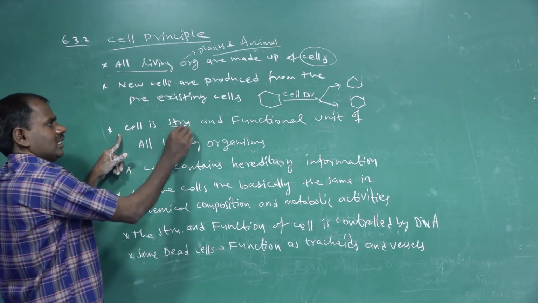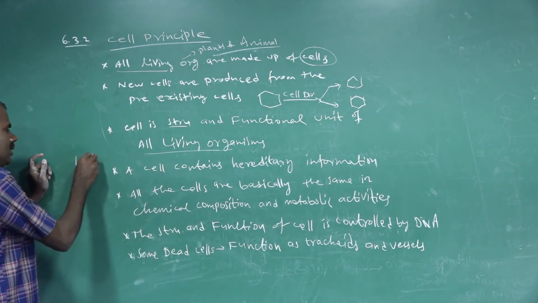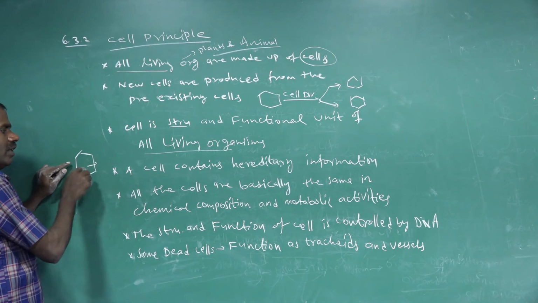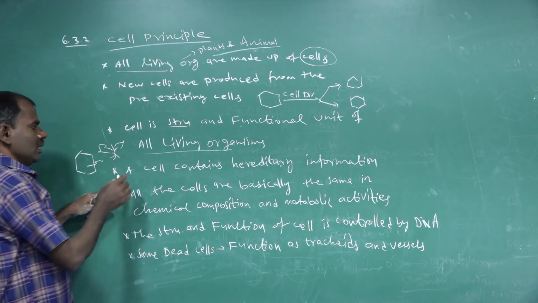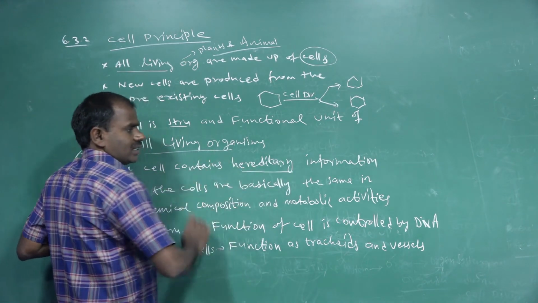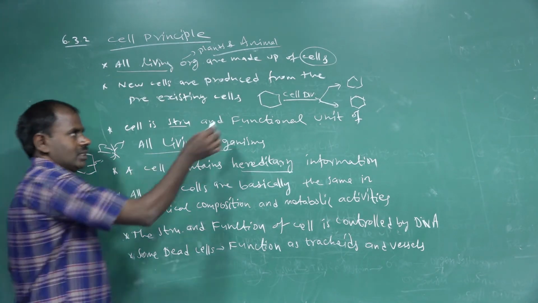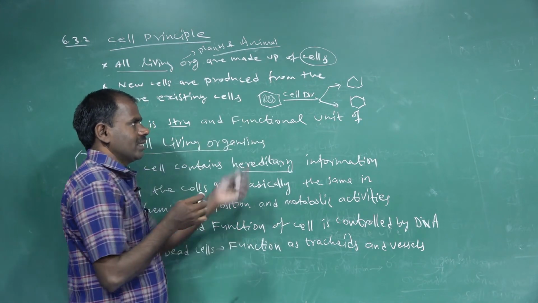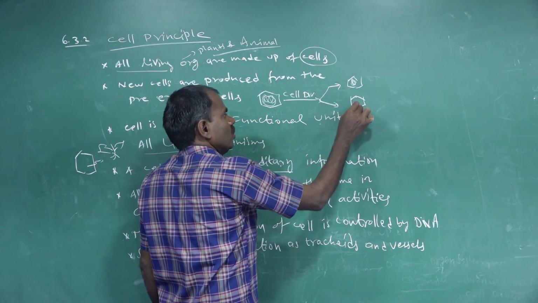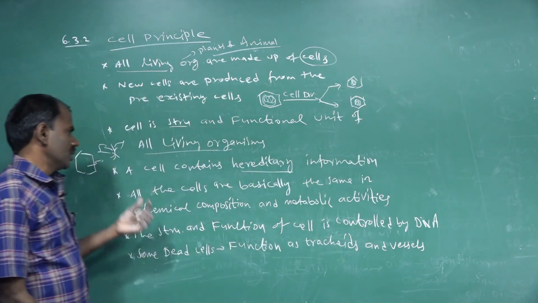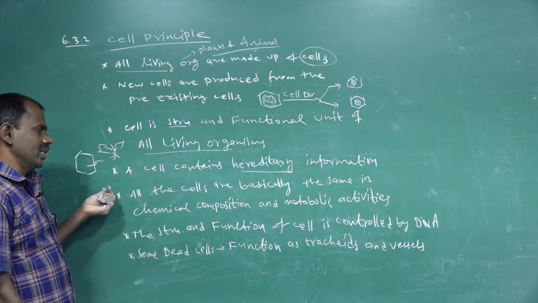The cell is the structural and functional unit of all living organisms. A cell consists of hereditary characters; genetic information is transferred from one cell to another. The cell possesses a nucleus, and genes are transferred from parent cells to daughter cells.